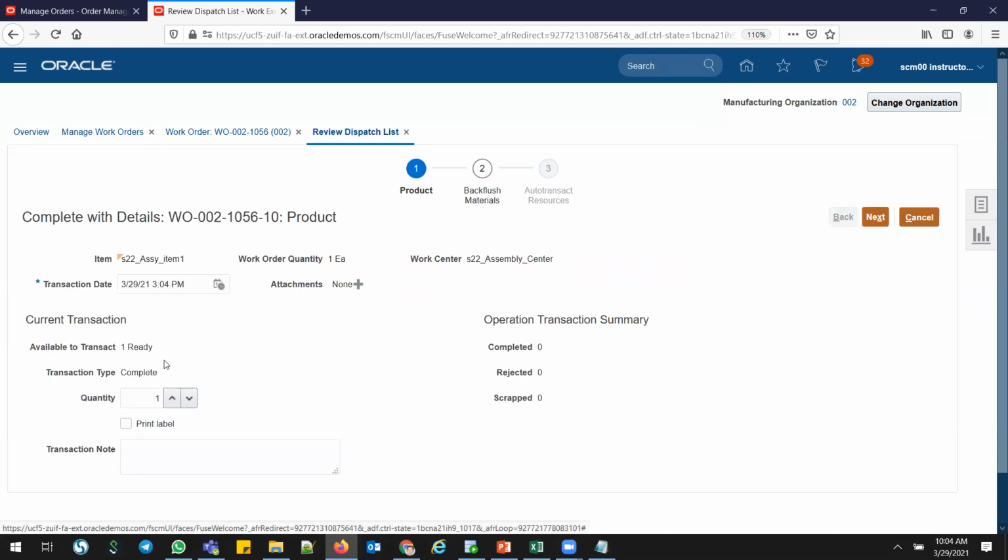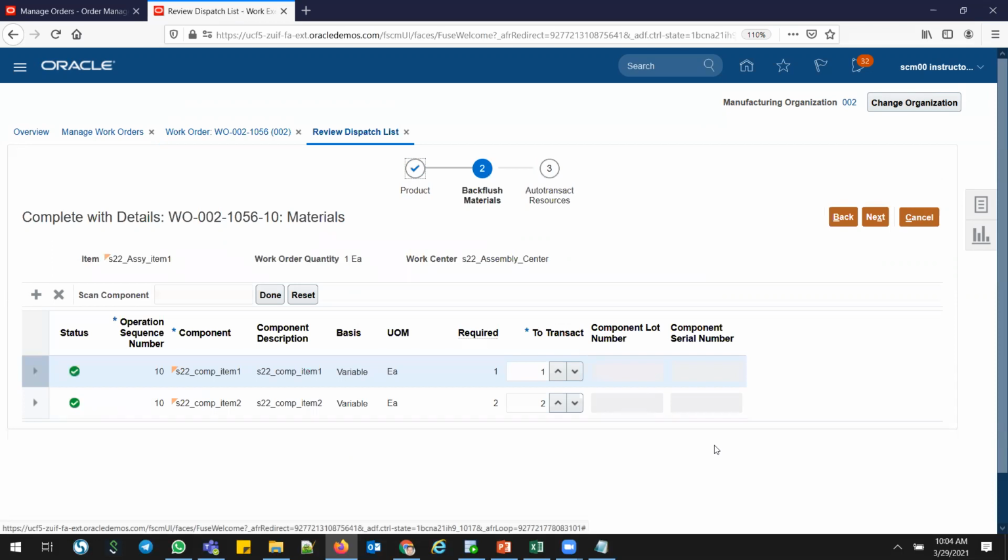And the product, and one is ready, complete one quantity. And then this is the operation transaction details. Go next. And Blackplus materials, I have both the components are operation full. So that's the Blackplus materials for here. When you complete this operation, automatically the material is pulled from my inventory.